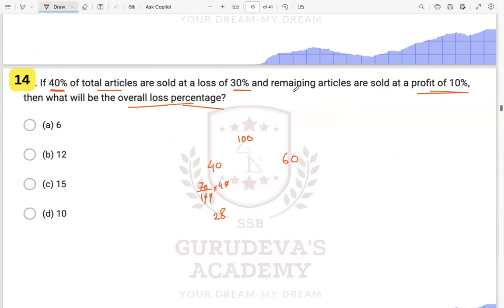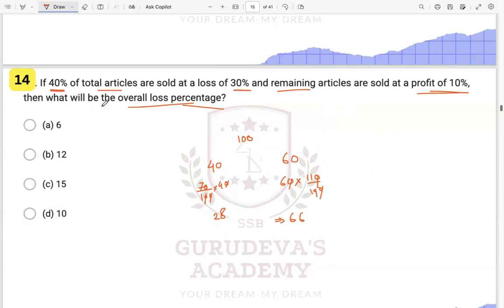And the remaining articles, that is the 60 articles, are sold at a profit of 10%. That means these 60 articles are getting sold at 10% profit, that is 10% more. So this will be 66 over here, right? So these are getting sold at 28 and these are getting sold at 66.